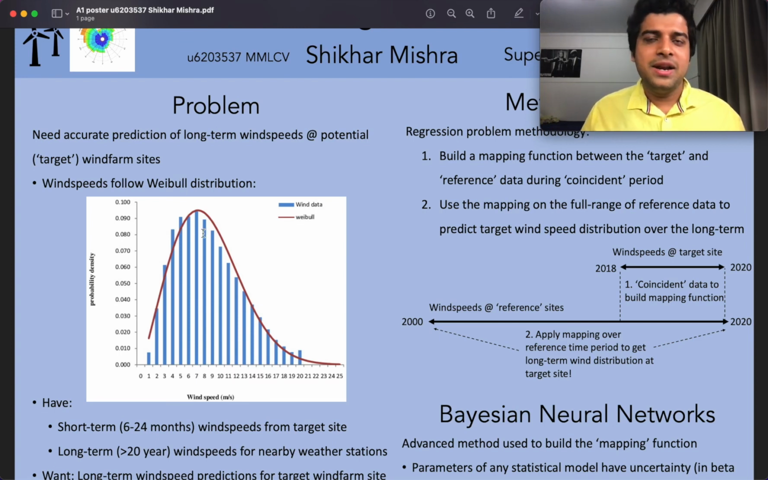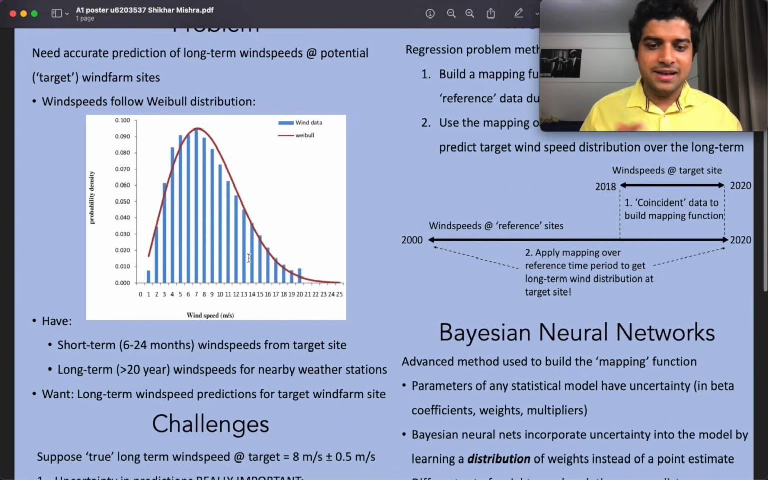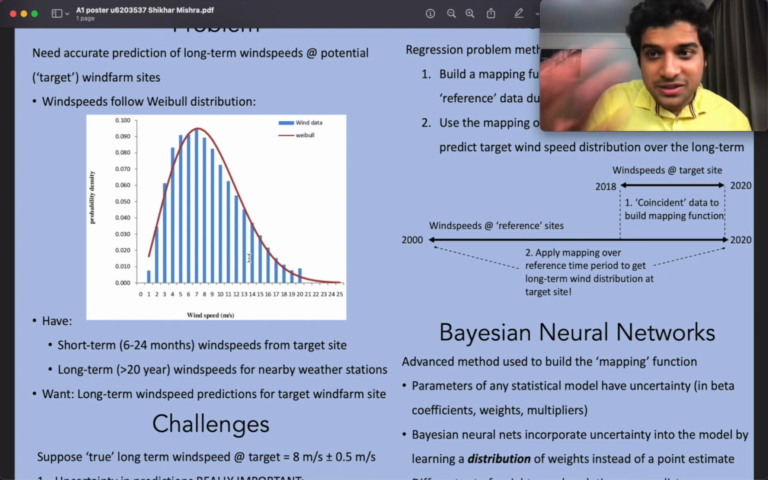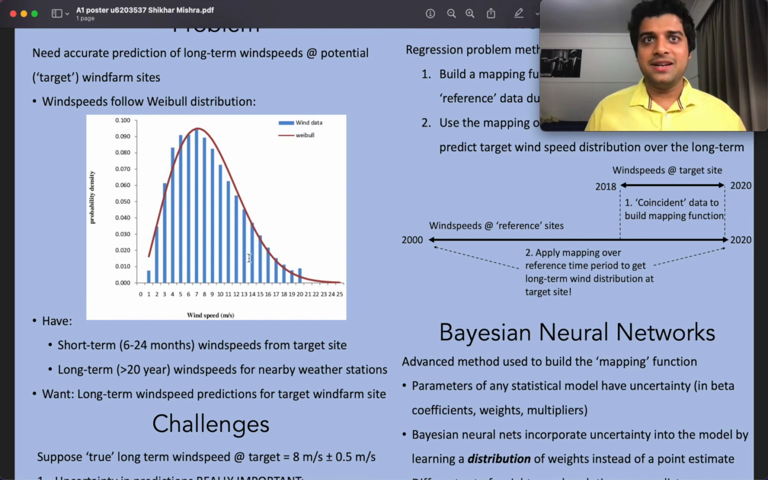And when a potential site is identified, a short-term wind measurement campaign is started, and then this short-term data can be combined with long-term reference wind speed datasets from nearby wind stations in a meaningful manner to get you the long-term Weibull distribution at the target site. Think of it like predicting the wind speeds at ANU by combining the airport, Belconnen, and Gungahlin together.